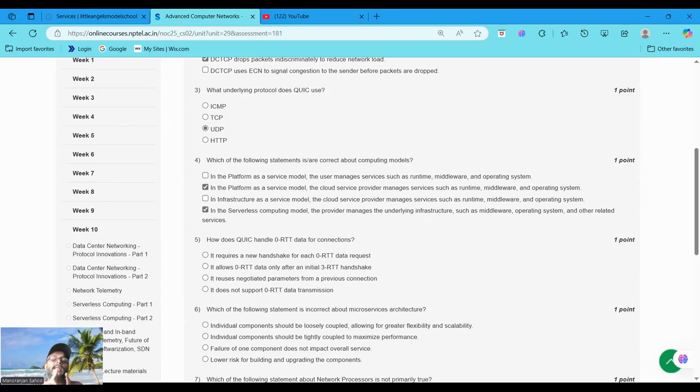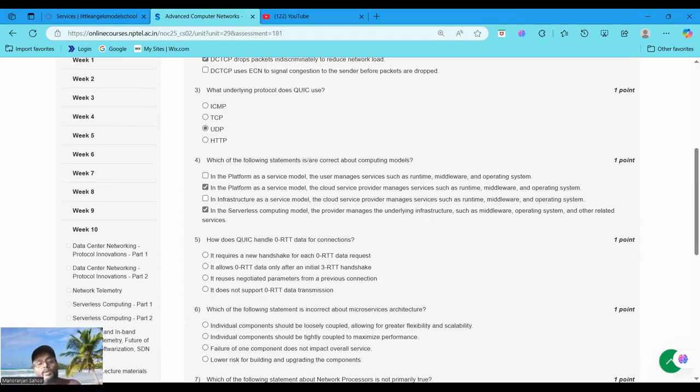For example, in Amazon EC2, the user must install and manage the operating system, middleware such as a web server like Apache, and runtimes such as Java or Python environments on the virtual machines. So statement 3 is incorrect because the provider does not manage the runtime, middleware or operating system in infrastructure as a service. The user does. Go to the last statement, statement number 4.